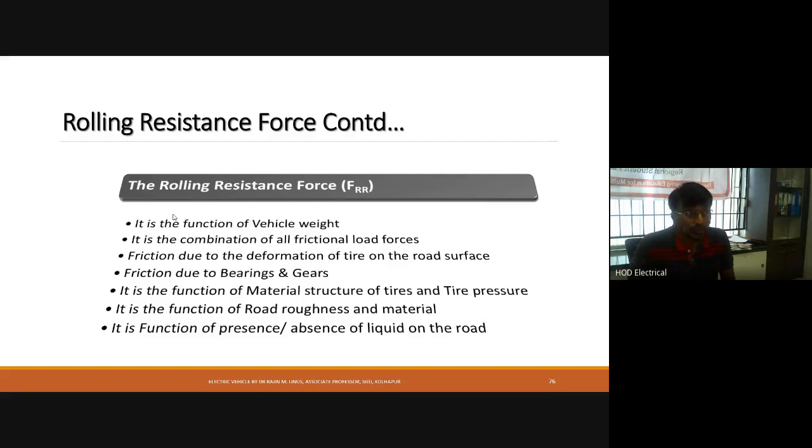Then rolling resistance is also a function of the material structure of the tires and tire pressure. It is also a function of the roughness of the road, the material used in the road, and the material used in the tire. Then it is a function of the presence or absence of liquid on the road. If the liquid is more, at raining time, rolling resistance will come down, otherwise rolling resistance will increase. So these are the main parameters which will affect the rolling resistance.